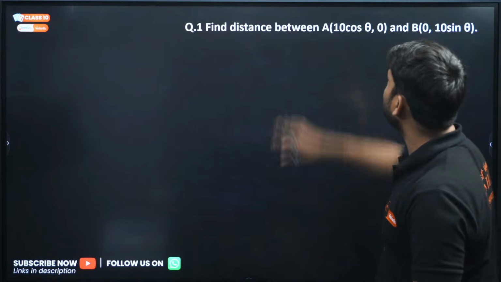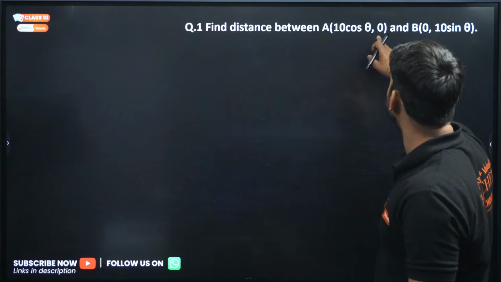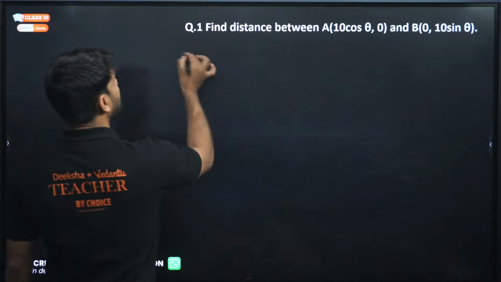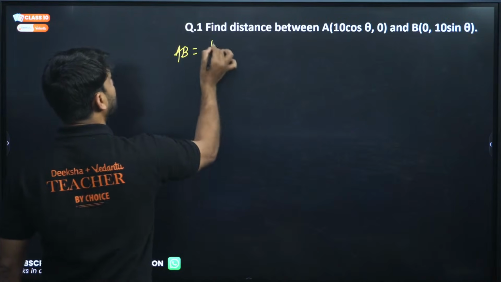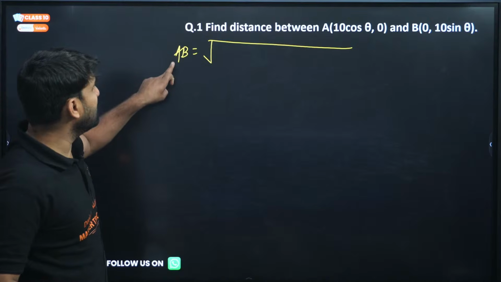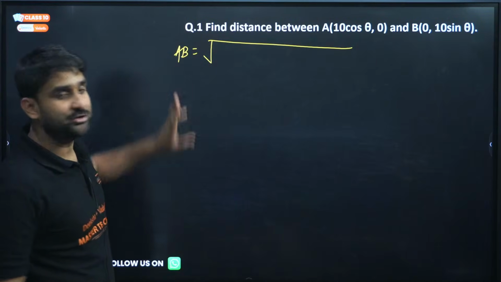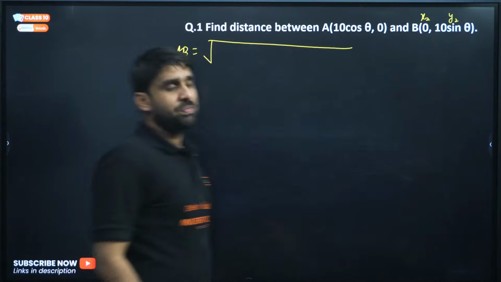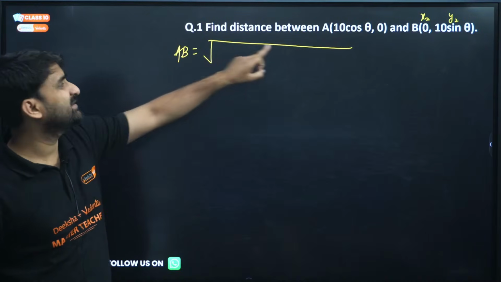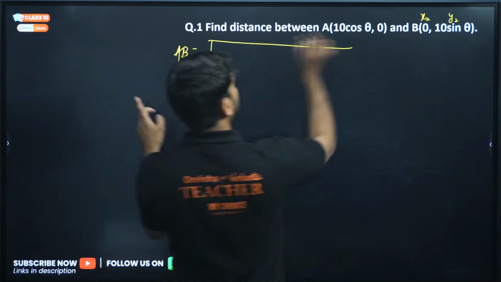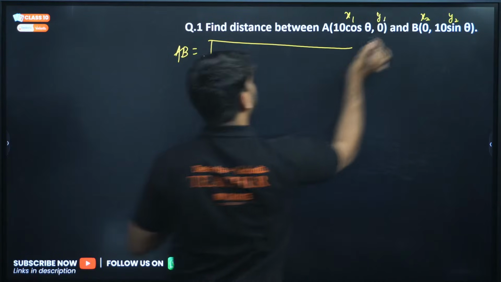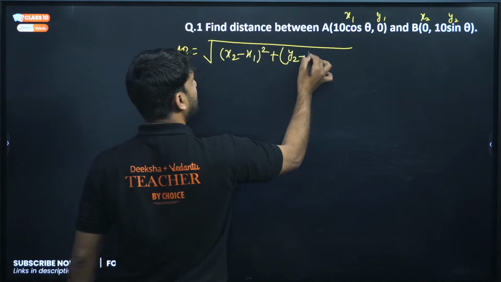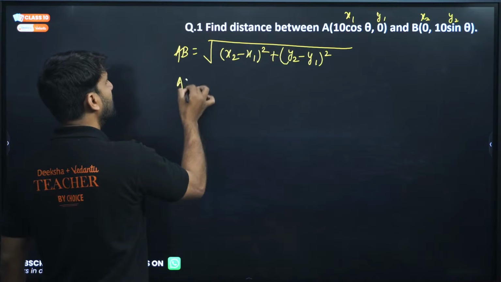First question: find the distance between A (10 cos theta, 0) and B (0, 10 sin theta). We have to find AB. If A is at first position and B is at second position, always consider the coordinate at second position as (x2, y2), and the first position will be (x1, y1). So we have the formula: square root of (x2 minus x1) whole square plus (y2 minus y1) whole square. Can we use this formula?